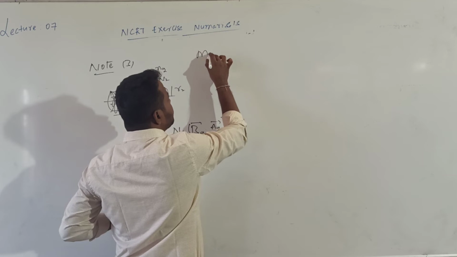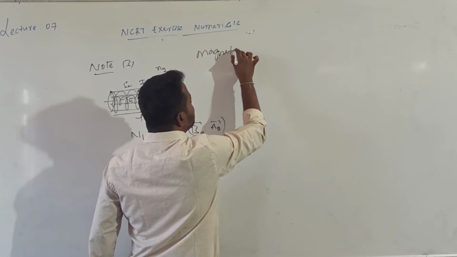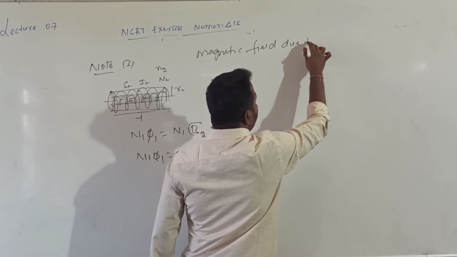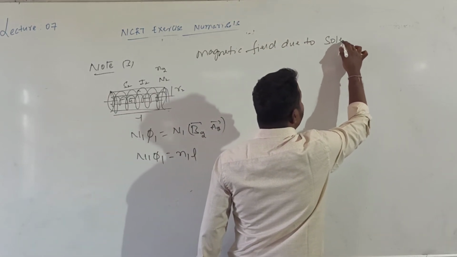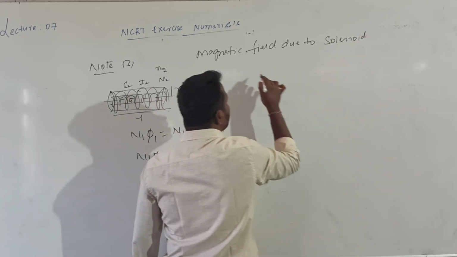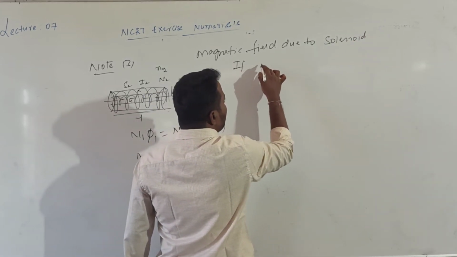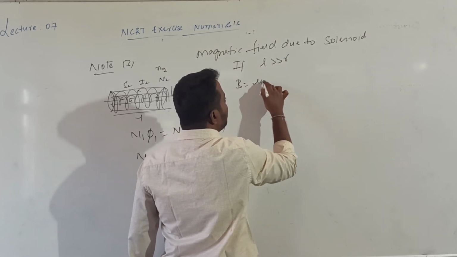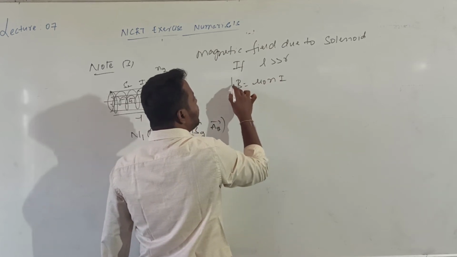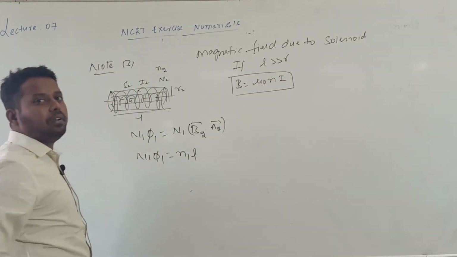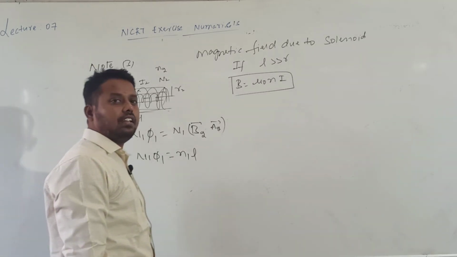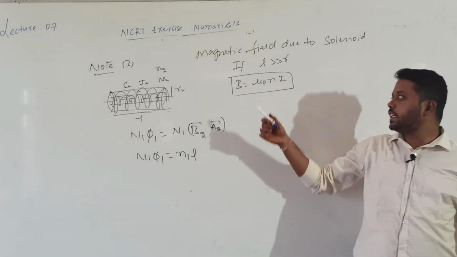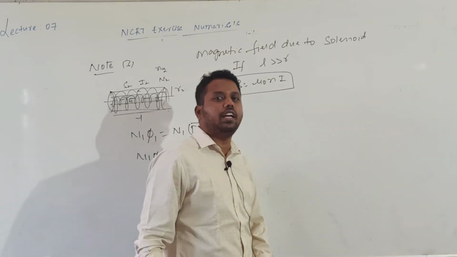You need to remember the magnetic field due to a solenoid. What is the expression for the magnetic field due to a solenoid inside? If the length of the solenoid is very, very much greater than the radius, the value of B is given by mu naught into n into I. Remember, when a solenoid having n turns per unit length carries a current I, the expression for B is given by mu naught into n into I.